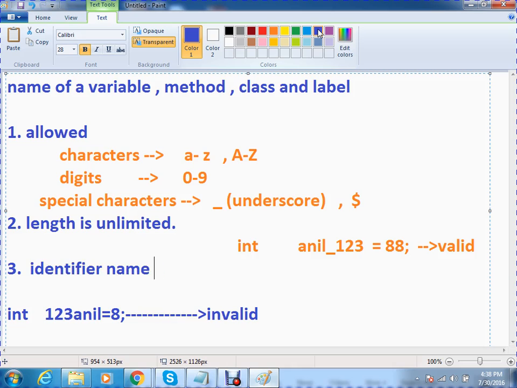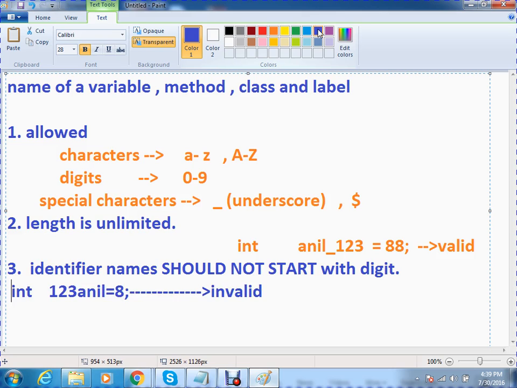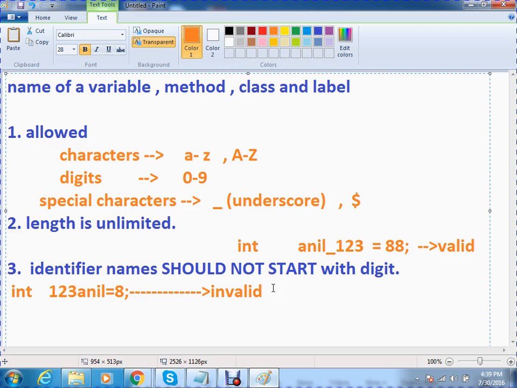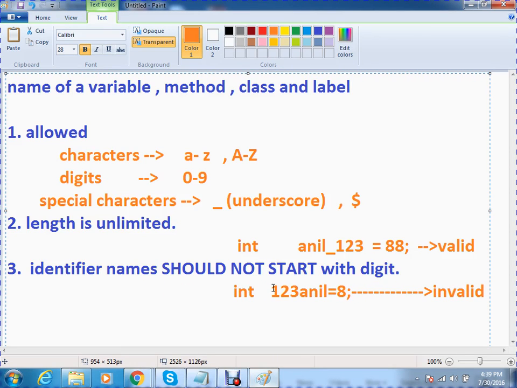Identifier names should not start with a digit. Understood? So that's why this one is invalid. That's all.